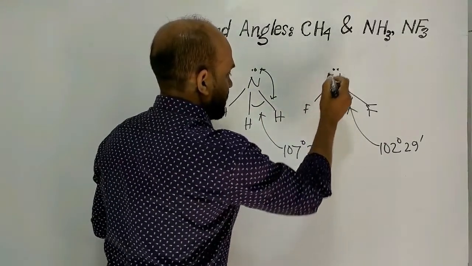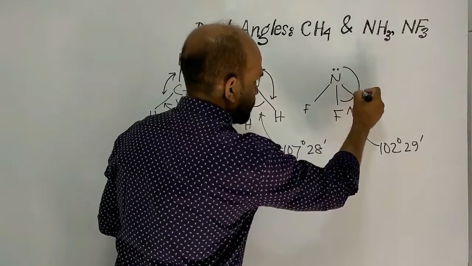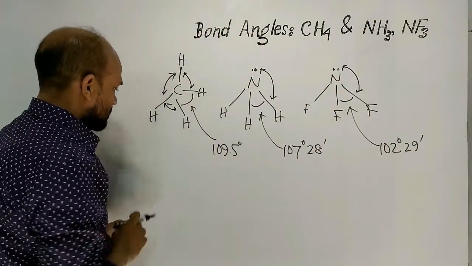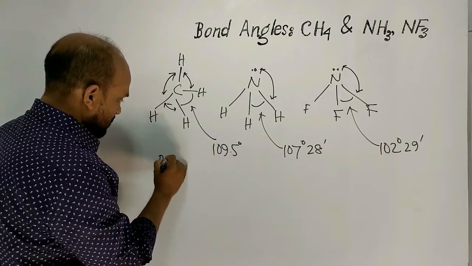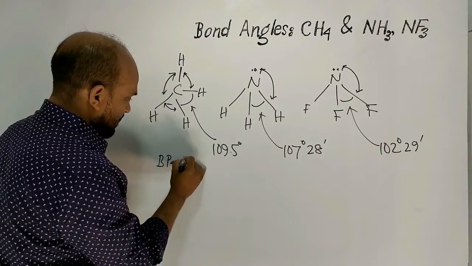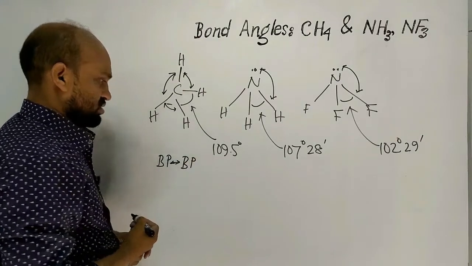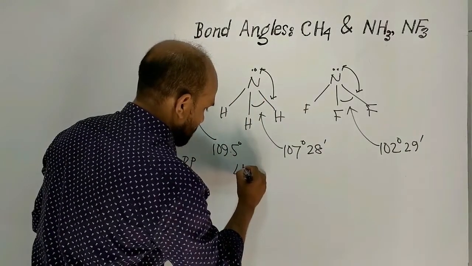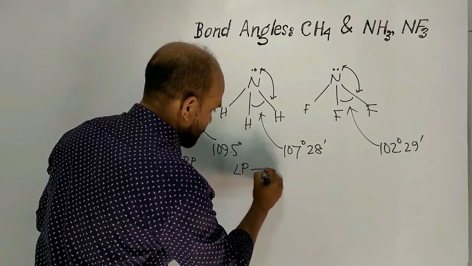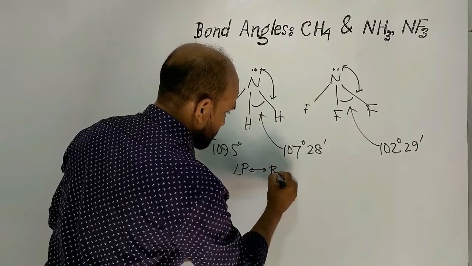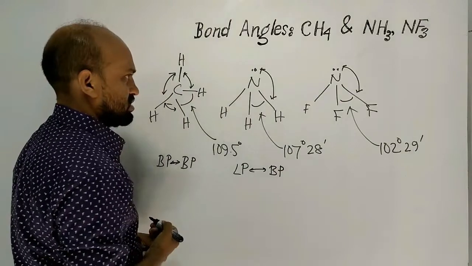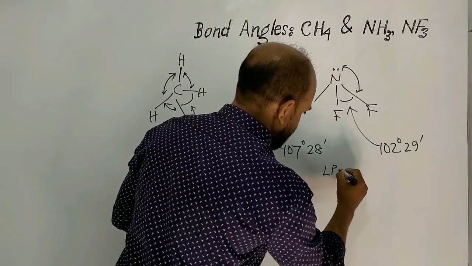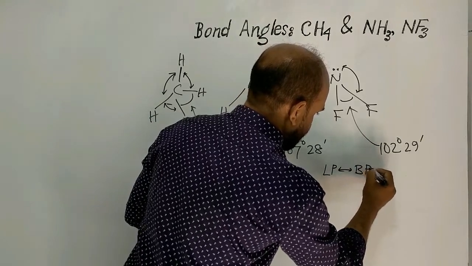In this molecule as well, the repulsion between lone pair and bond pair electrons. Here the repulsion is bond pair and bond pair electrons. But in this case the repulsion between lone pair and bond pair electrons. In this case also lone pair and bond pair electrons.